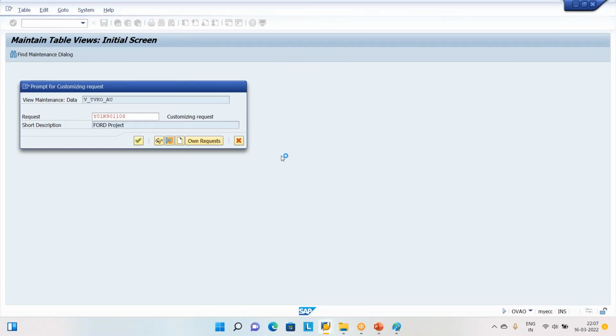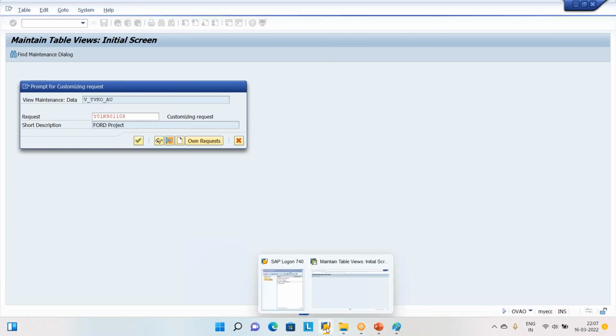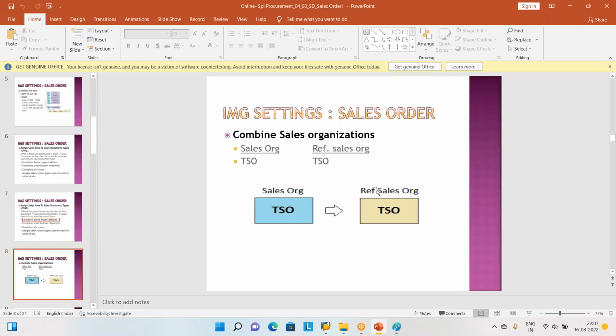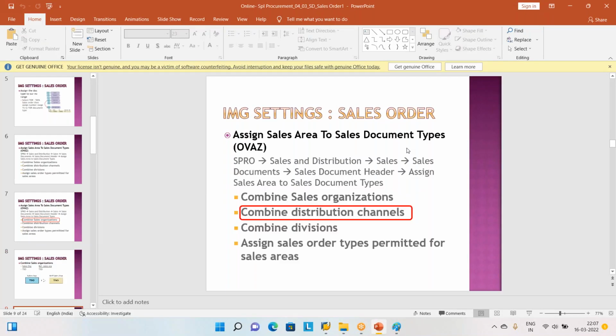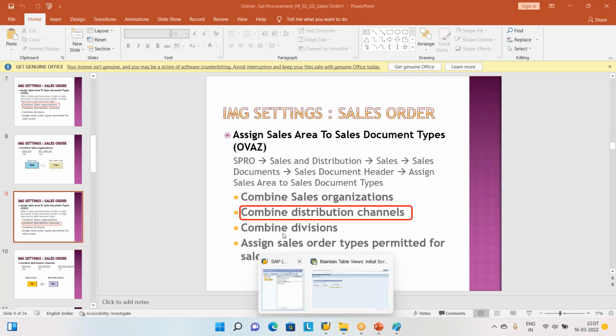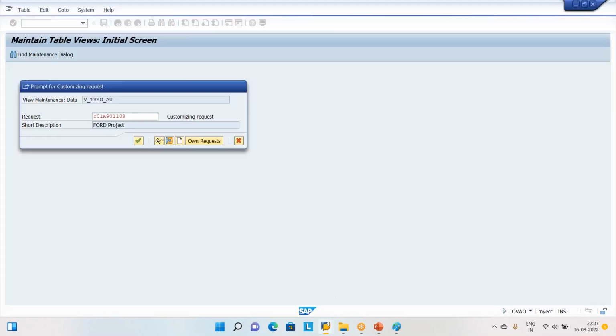How much time it is going to take for the transport request? Now let us go to another step that is called combined distribution channel. It is not going. It is crying. I don't know why.